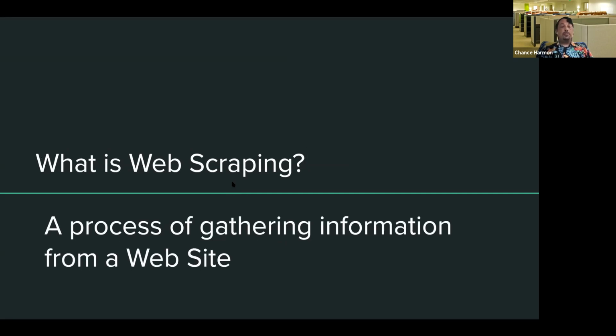So what is web scraping? In very broad terms, it's just a simple process of gathering information from a website that you're viewing. It doesn't have to be a direct website. It doesn't have to be Amazon or Google. It can be a URL, but specifically it's analyzing all the things that you see on the page as a user and figuring out how to use them, hopefully productively, in your programming experience.